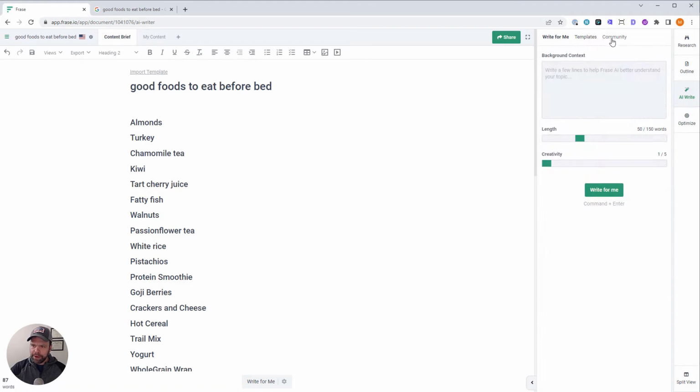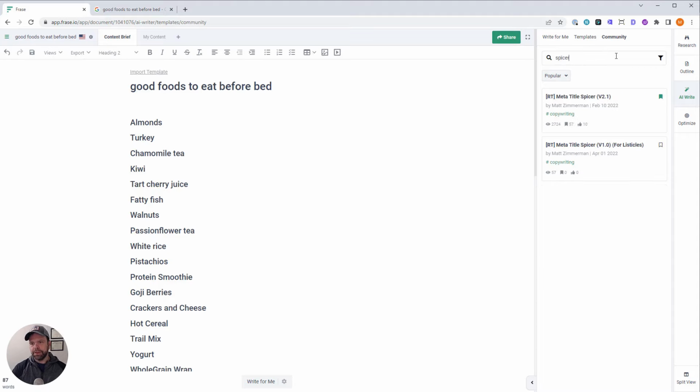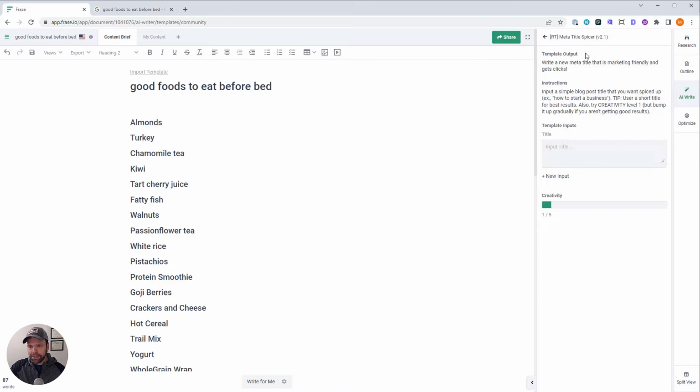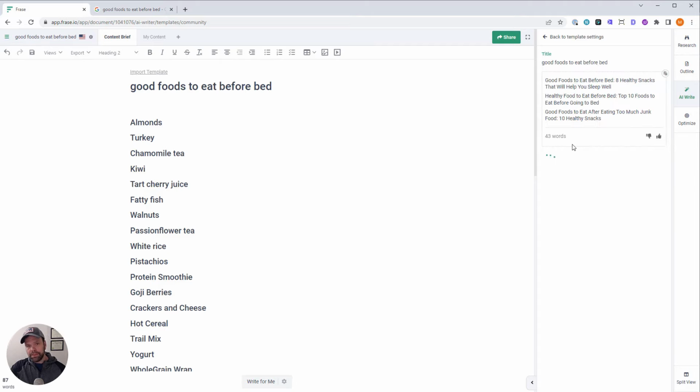So I go to the AI writer, I go to community, and then type in Spicer. There's 2 in here. We want to use the meta title Spicer. This one's going to turn something that's not a listicle into a listicle format, but it doesn't make it as spicy as this one. I know that sounds confusing, but trust me. So when I click on this, meta title Spicer, we just put our search query in, and watch what's going to happen. We're going to get a better option.